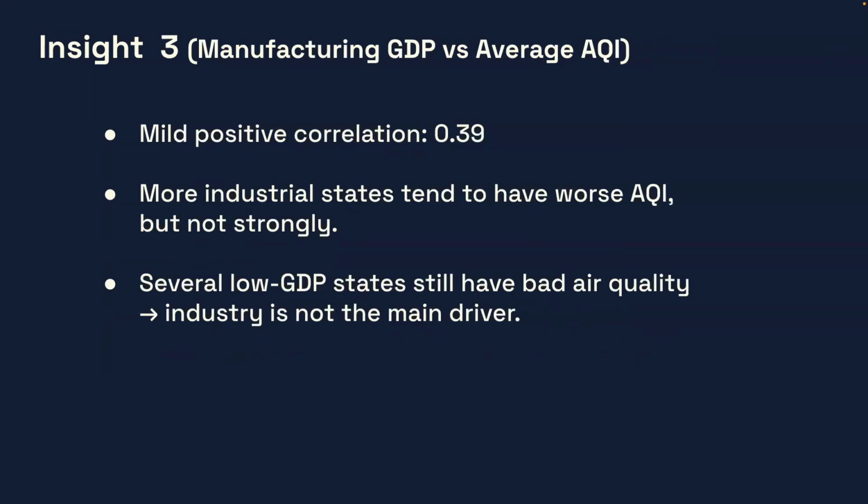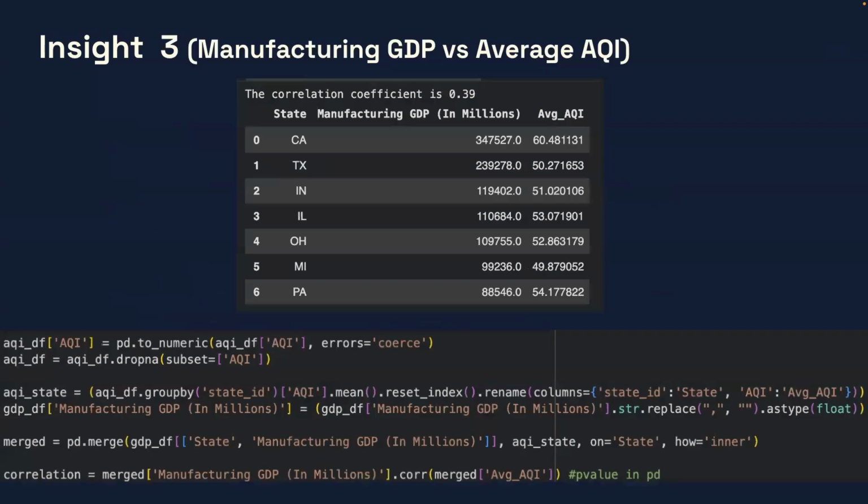And then insight three, which was the manufacturing GDP versus average AQI. So we found that there was a mild positive correlation of 0.39. So more industrial states, I guess, tend to have worse AQI, but it's not that strong. And several low GDP states still have bad air quality, so industry is not the main driver. So this was the output of this code.